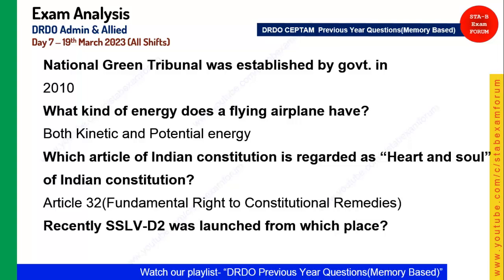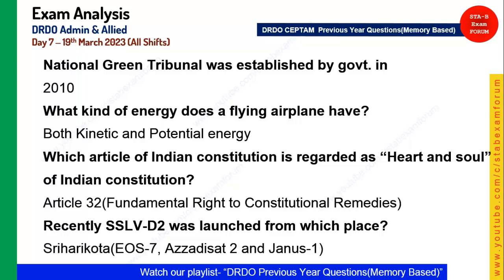Coming to the next one, it is from a very recent event, SSLV D2. What is this SSLV D2? It is the Small Satellite Launch Vehicle. And it was launched from which place? The answer was Sriharikota, and from this launch vehicle India has launched 3 satellites: EOS-7 Earth Observation Satellite, Azadi Sat, and Janus 1.